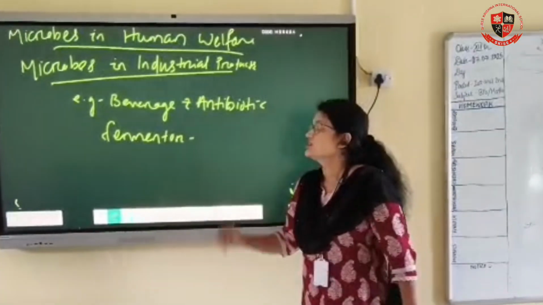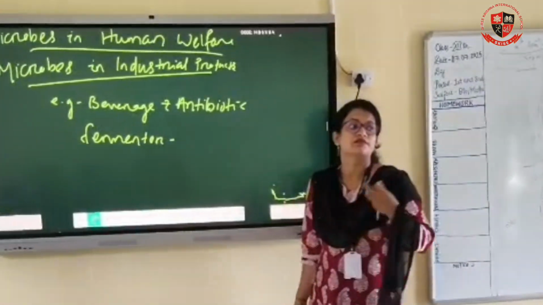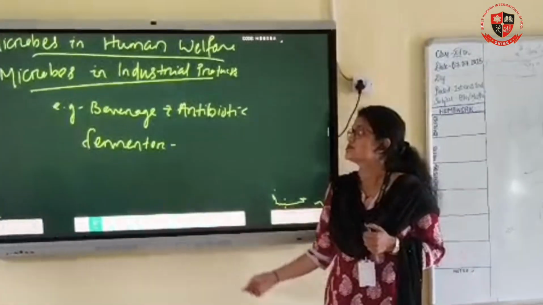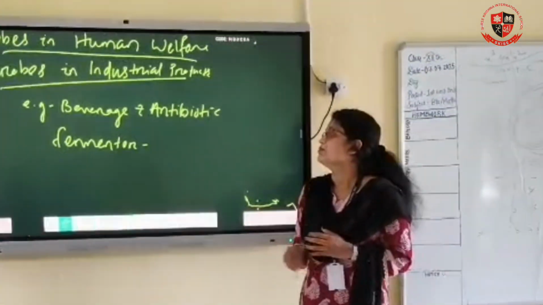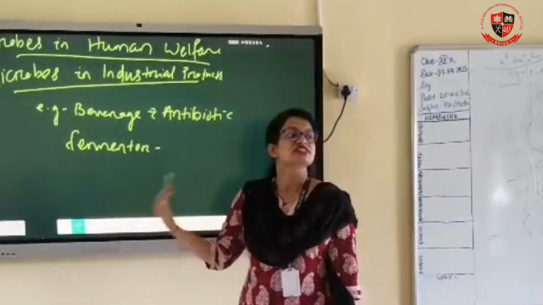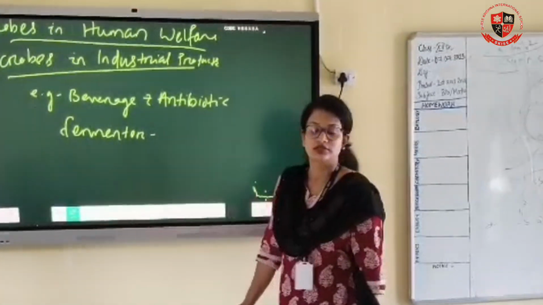When beverages and antibiotics are produced in large amounts in industry, microbes are used. The microbes grow inside large vessels. That is called a fermenter. Now clear?